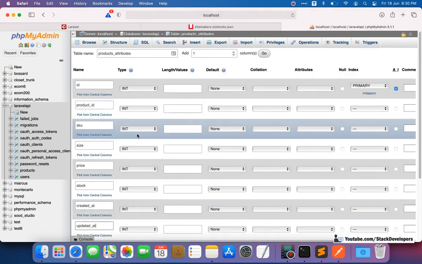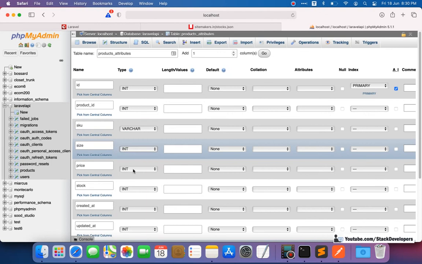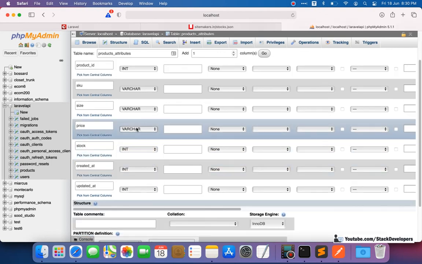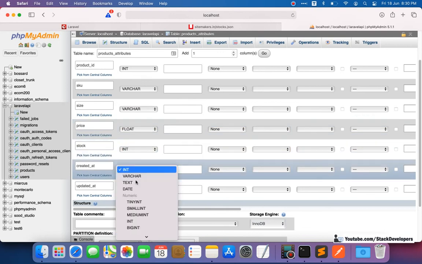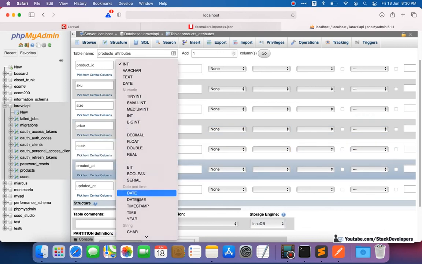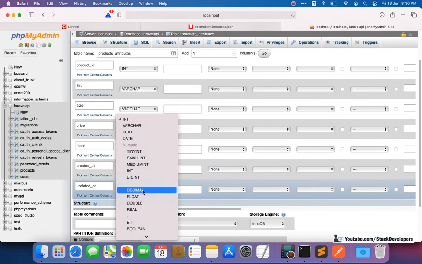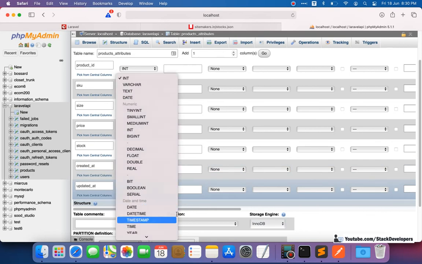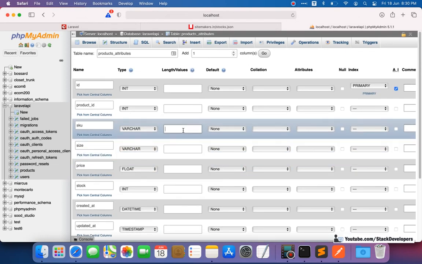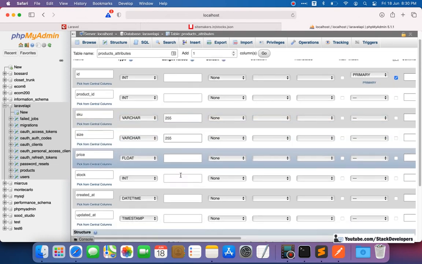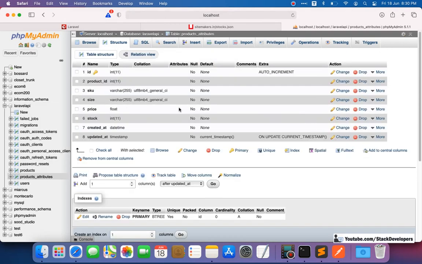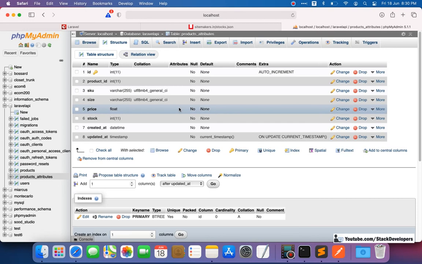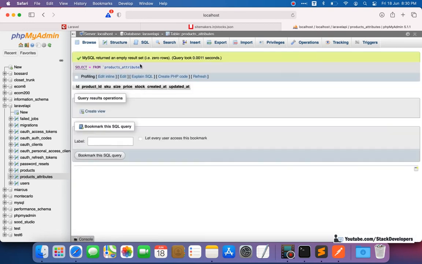All these are varchar. This one we can take as float, and this one int is fine. Then datetime, and finally timestamp. This one we can take 255, that is fine, and we can save it. So our products_attributes table is also ready. Now two tables are ready, and we can insert a few products.